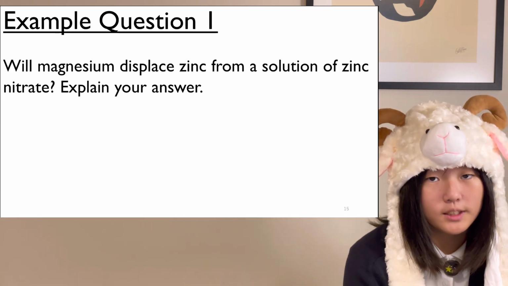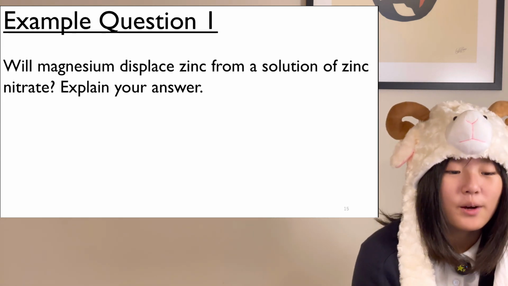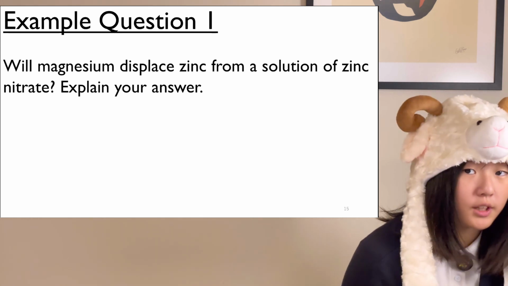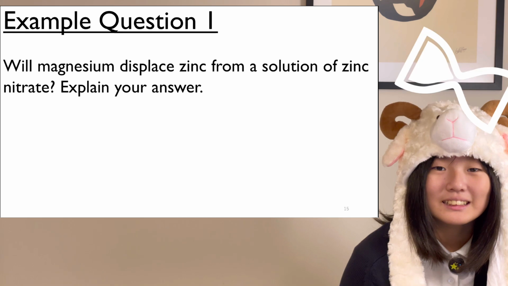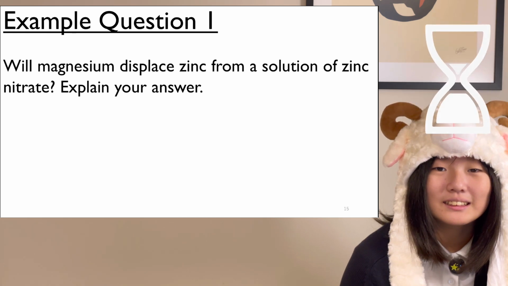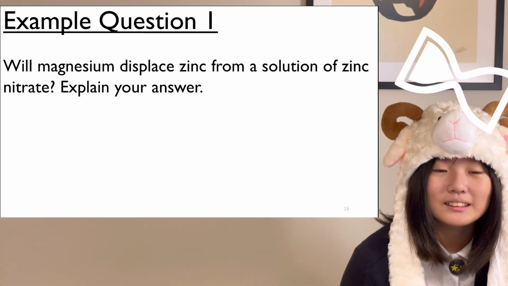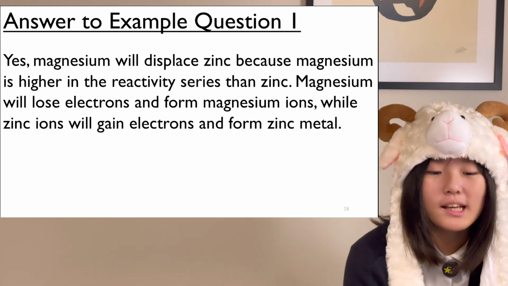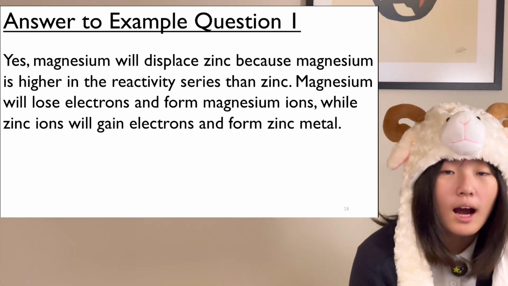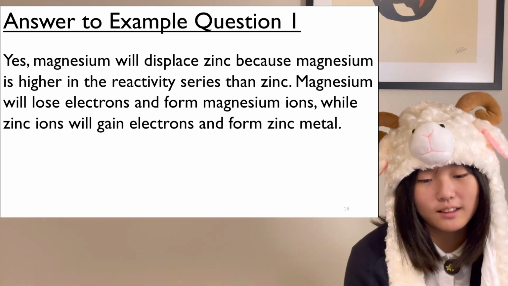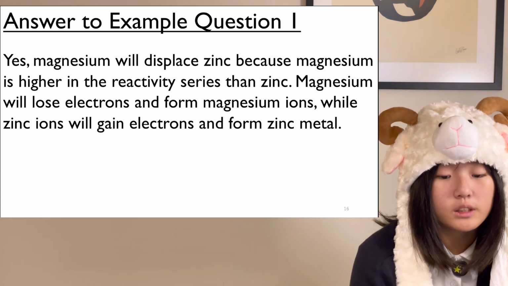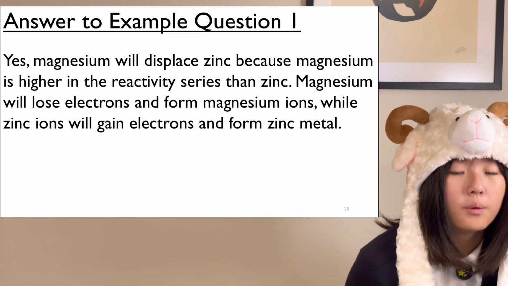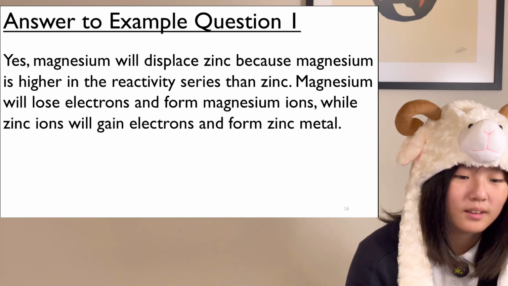Now, I'll give you a few questions to test your understanding. Number 1. Will magnesium displace zinc from a solution of zinc nitrate? Explain your answer. Yes, magnesium will displace zinc because magnesium is higher in the reactivity series than zinc. Magnesium will lose electrons and form magnesium ions, while zinc ions will gain electrons and form zinc metal.